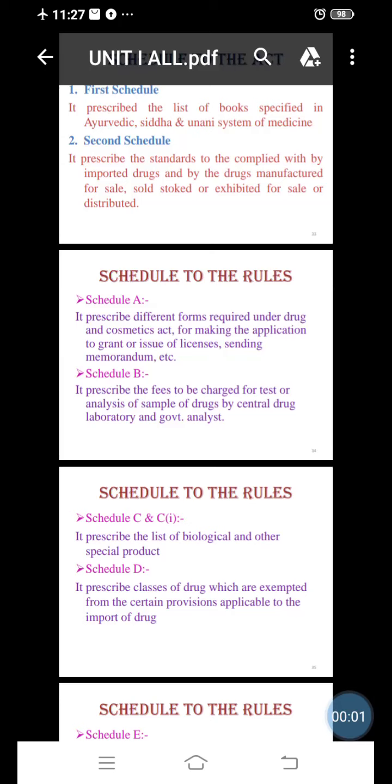Everyone, in the last lecture you started a new and very important point in pharmaceutical jurisprudence, that is the schedules. In that you will see the first schedule and second schedule. The First Schedule prescribes the list of books specified in Ayurvedic, Siddha and Unani systems of medicine. The Second Schedule prescribes the standard to be complied with by imported drugs and by drugs manufactured for sale, sold, stocked or exhibited for sale or as distributors.